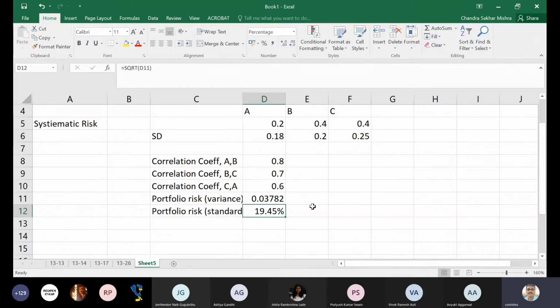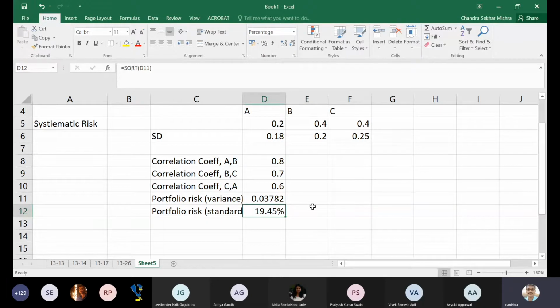But even if you go for more and more assets in the portfolio, you cannot diversify the risk to 0. So there will be some risk still involved in the portfolio. That risk which cannot be diversified by expanding our portfolio is called non-diversifiable risk or systematic risk.